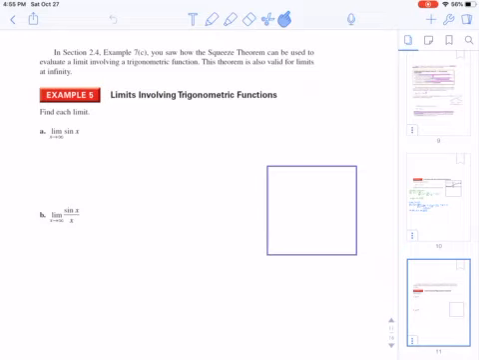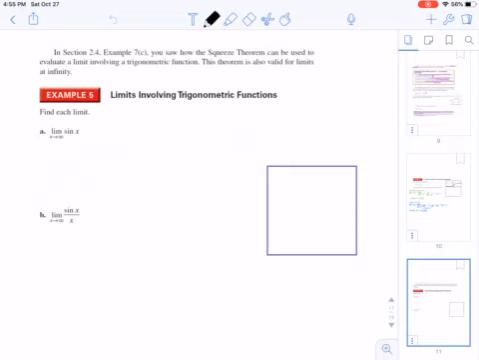All right. So this takes us back to section 2.4, which talks about the squeeze theorem a little bit. It says it can be used to evaluate a trig function pretty easily, especially sine and cosine, because they set up that natural smallest, middle, largest function, which we talked about, like baby bear, mama bear, papa bear. But it wants you to know that this theorem is also valid for limits at infinity.